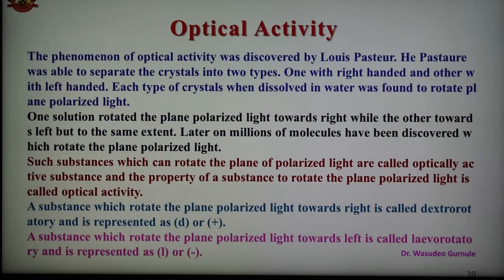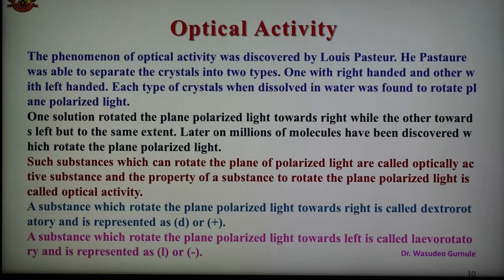This phenomenon of rotating the plane polarized light is known as optical activity, and the substance exhibiting this property is known as optically active. Examples of some optically active compounds are tartaric acid, lactic acid, and also glucose. This phenomenon of optical activity was studied by the French chemist Louis Pasteur.